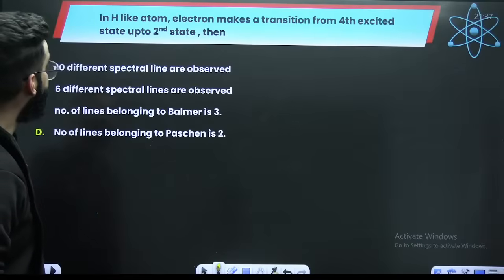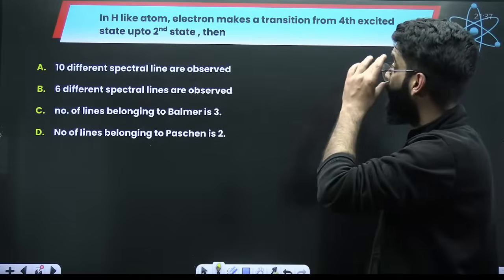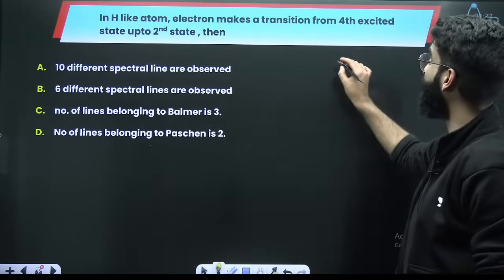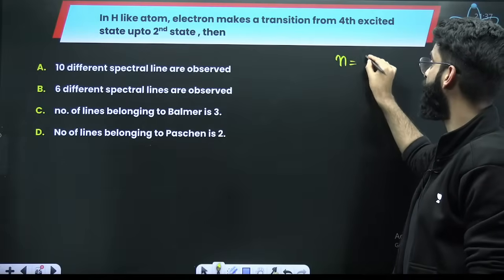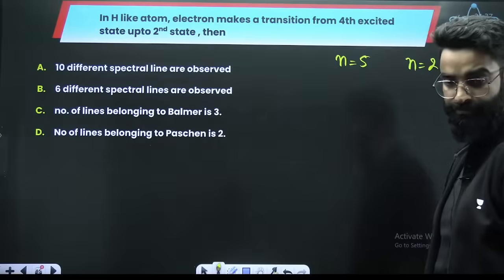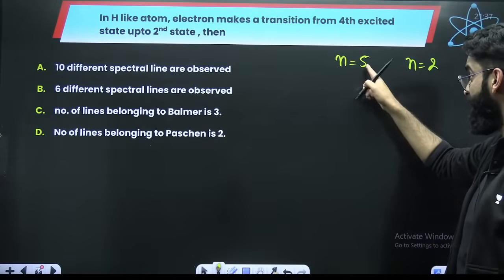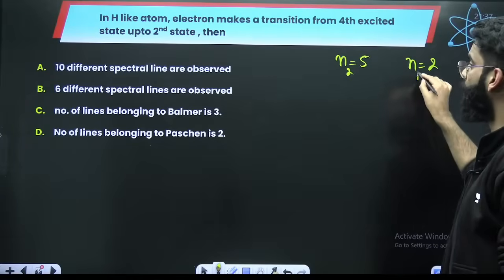Look at this particular question. In hydrogen-like atom, electron makes a transition from fourth excited state. Fourth excited state means N is equal to 5. Up to second state. Second state means N is equal to 2. Be careful. Excited state, fourth excited state to second state. So this is higher, this is lower.